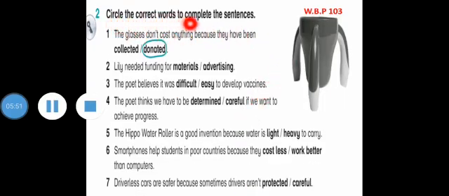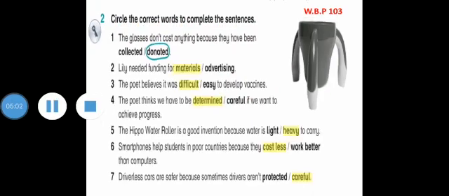Circle the correct words to complete the sentences. You have 30 seconds to think about it. Go on, my shining stars. Yes, let's have a look on the answers. Number 1 is done. Number 2, Lily needed funding for materials. Number 3, the poet believes it was difficult to develop vaccines.